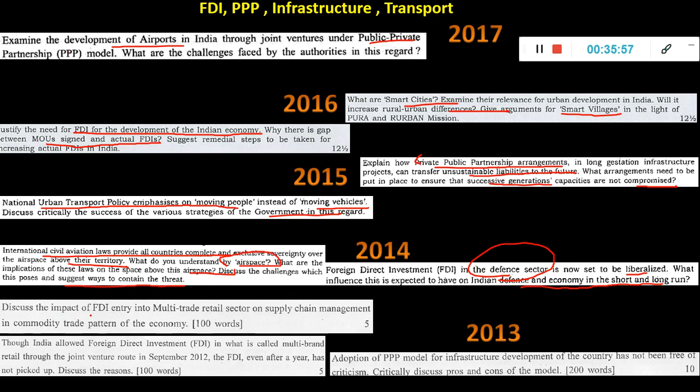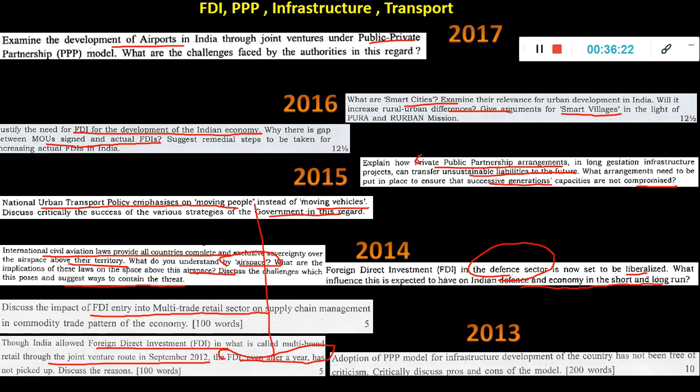Now: discuss the impact of FDI entry into the multi-brand retail sector on supply chain management. Okay, so whenever FDI comes in, a question is asked. UPSC is repeating the questions, if you see here, 1, 2, 3. Though India allowed FDI in multi-brand retail through joint ventures in September 2012, it has not picked up. Okay, so FDI even after that has not picked up. So this one is actually a repetition.